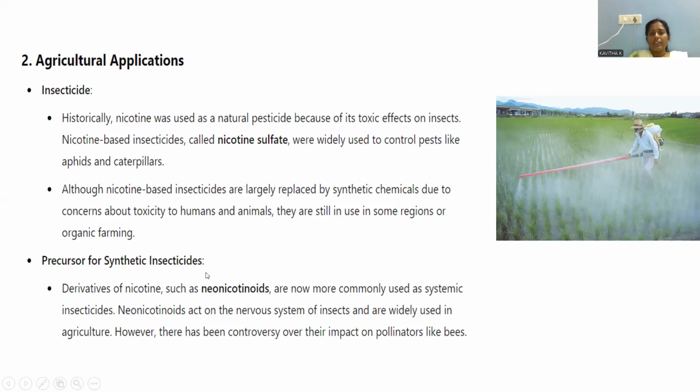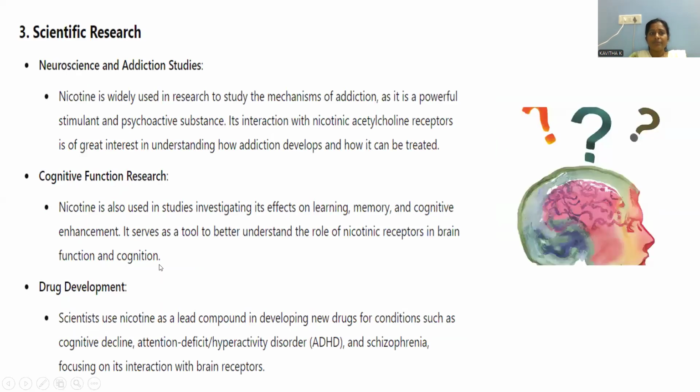Though we are not directly using nicotine as a starting material or a product for the pesticide, we can use it as a starting material to synthesize further effective pesticides also. This is the agricultural application found for nicotine.